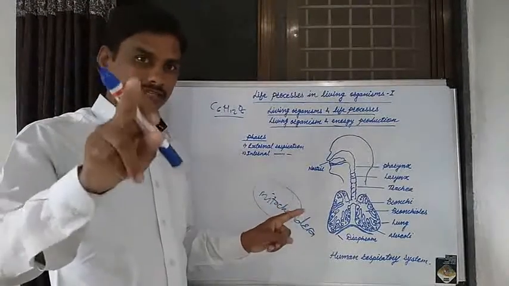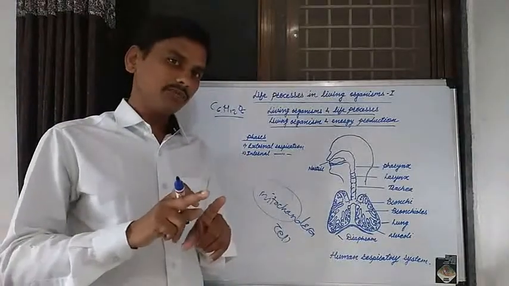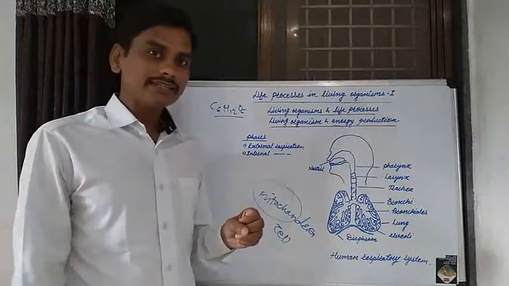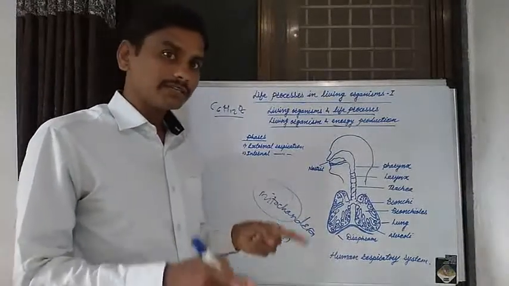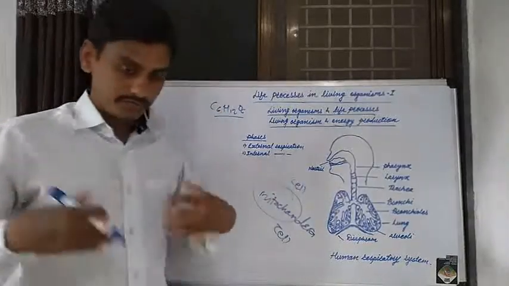Means the digestive system only digests the food material, and this digested food material mixes in blood, and by the blood circulatory system, this digested food material passes towards the different cells in the human body.